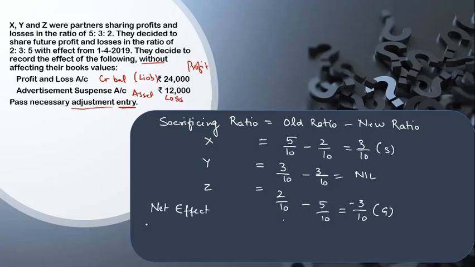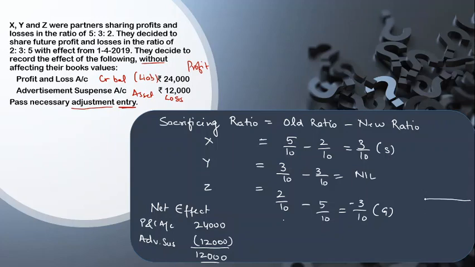So now to find out the net effect, I have a P&L account here which is of 24,000 and advertisement suspense account, but this is a loss. It's on the asset side. I'm going to deduct this. So finally my net effect amount is 12,000. This I'm going to adjust with my journal entry.